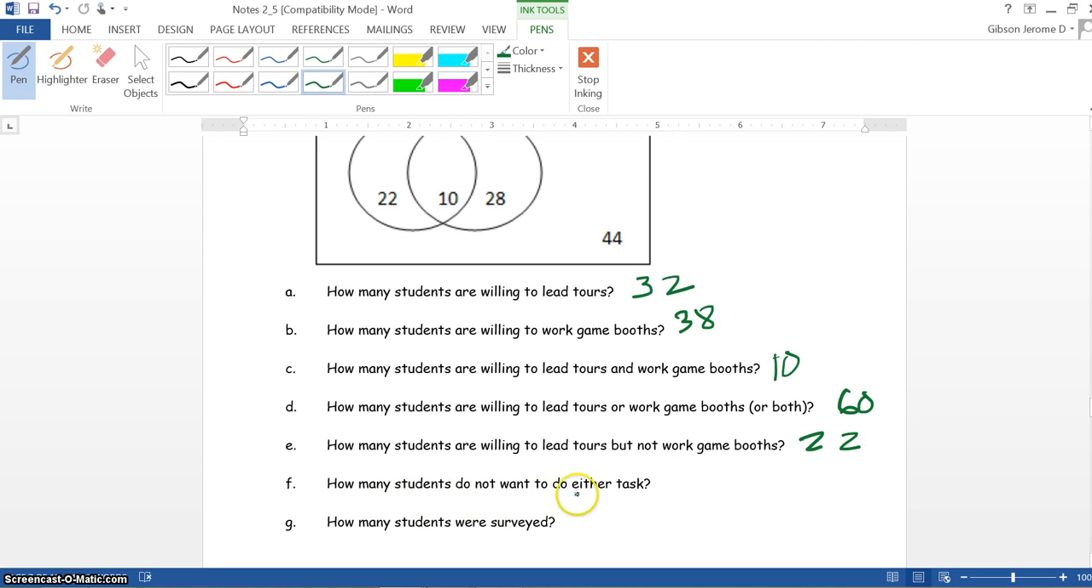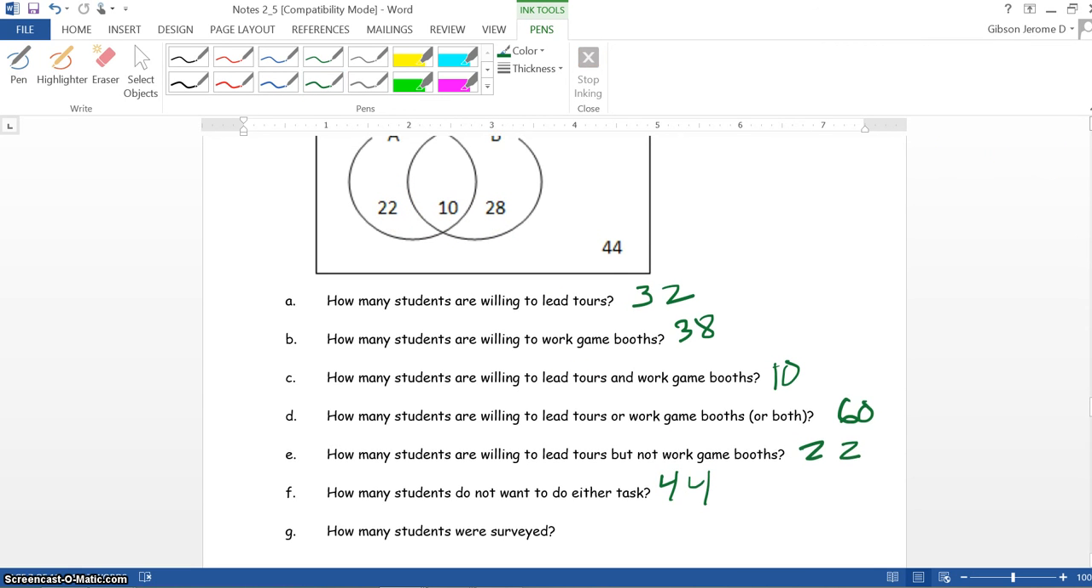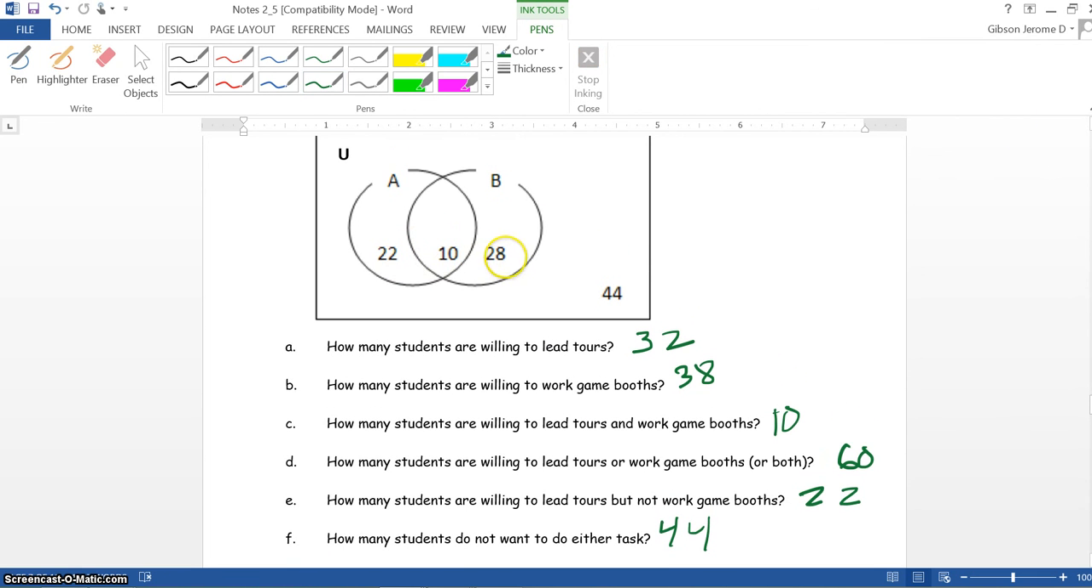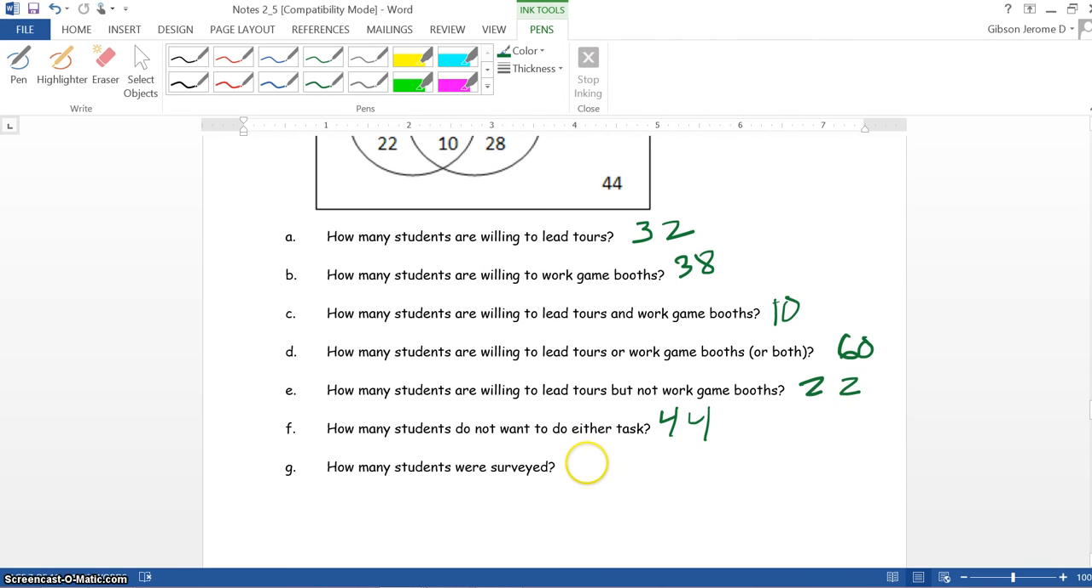How many students do not want to do either task? That will be out here in the universe. So that would be 44 in the universal set. It says here for G, how many students were surveyed? So what you would do is this here. You would add up all of these values. You have 22, 10, 28, which we know is 60, plus 44. So that will give us 104.